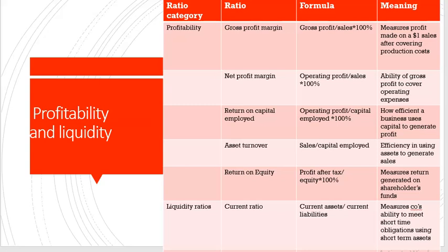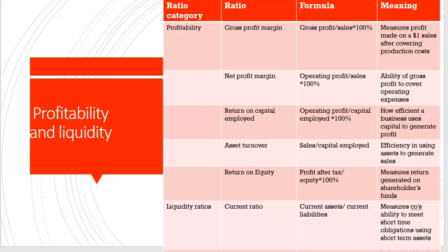How much sales is it going to generate? That is the asset turnover. How many times does this machine generate sales? So if the sales is 3 million, it means we have generated sales 3 times more than the cost of the machine. Return on equity, calculated as profit after tax over equity times 100.